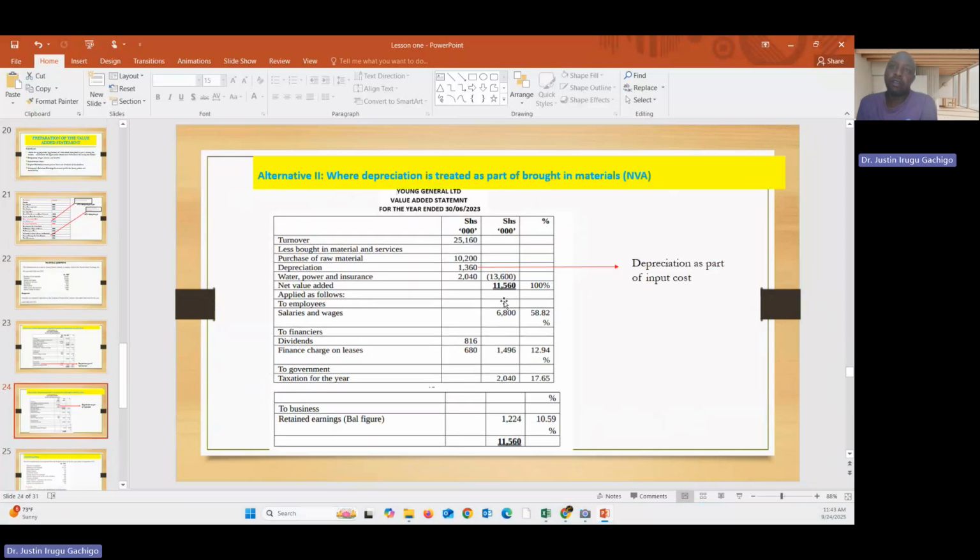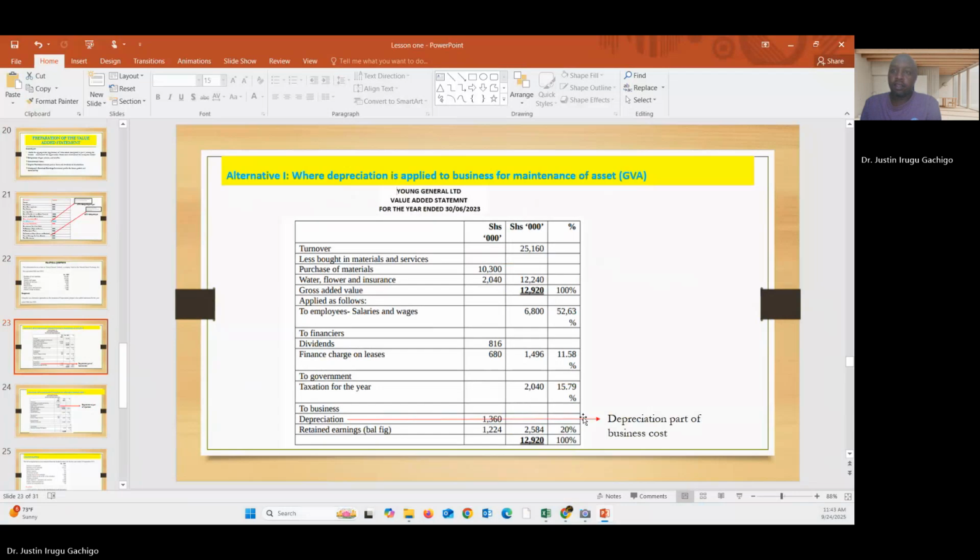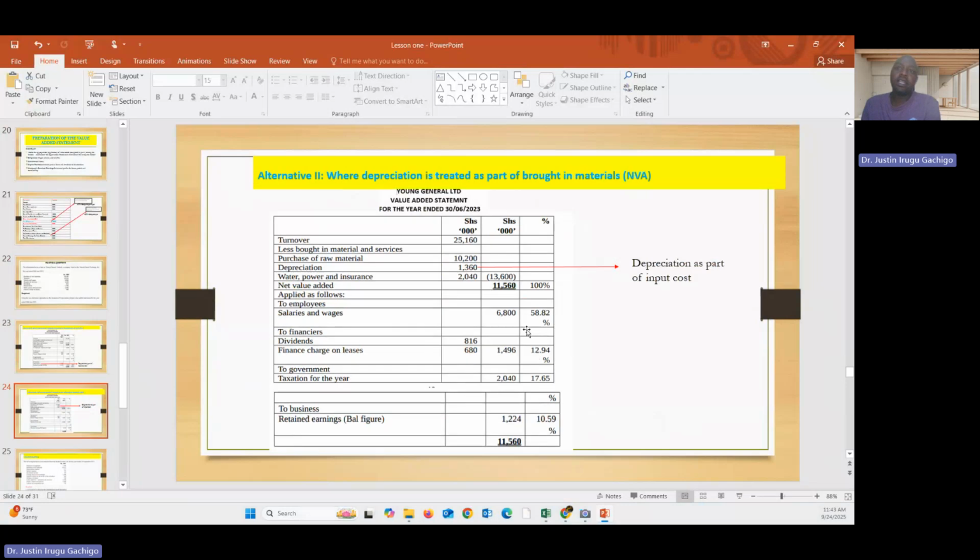So now let us use the alternative 2. So in the alternative 2, look at the depreciation where it is. Look at alternative 1 where the depreciation is. This is where the depreciation is in alternative 1 for the gross value added. But for the second one, it is here. That's a key difference. So I hope that you have noted that.